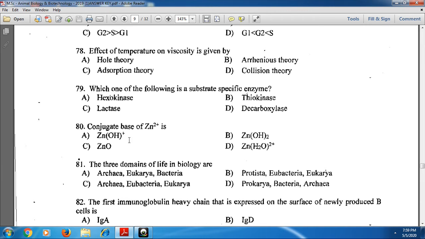And next, the conjugate base of Zn+2. Base means here ZnOH+. ZnOH+ is the conjugate base of Zn+2.